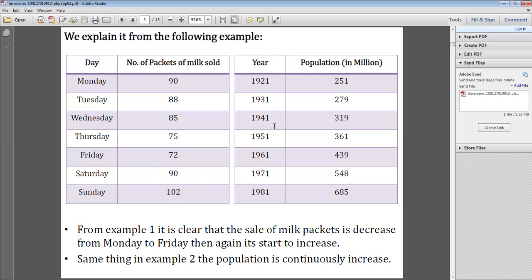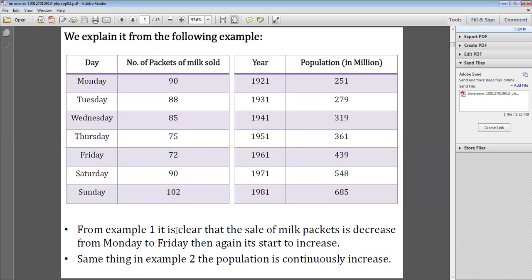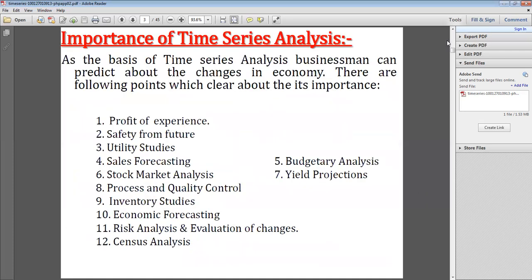But generally in time series you have to follow time, meaning 1921, 31, 41, 51, and series means a particular order. So in this example the population grows year by year. From example 1, it's clear that the sale of milk packets decreased from Monday to Friday, then started to increase again. In example 2, the population continuously increases. So these are different examples of time series.